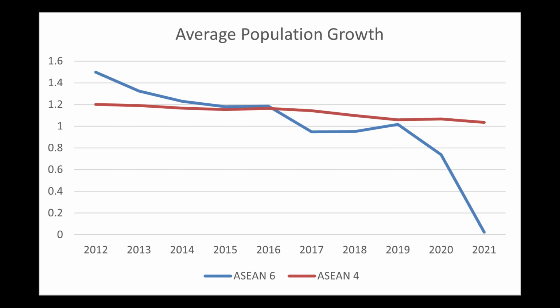The pandemic had an extreme impact on reducing the average population growth in 2019 to 2021 for the ASEAN 6 countries, whereas the ASEAN 4 countries did not experience a significant impact. The decline in population growth in the ASEAN 6 countries during the pandemic may be attributed to various factors such as reduced immigration, lower birth rates, and maybe higher mortality rates.